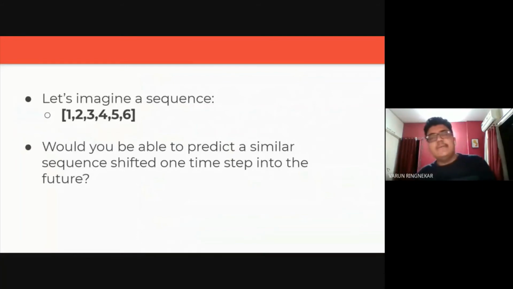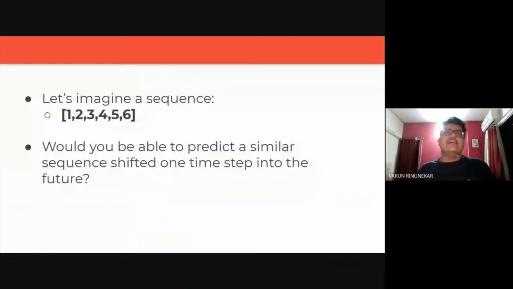But if we were just given the number 6 and asked to predict something that came after it, would you be able to do it? I mean, of course, you'd be able to do it because after 6 comes 7. We know that. But let's say our sequence actually was 0, 2, 4, 6, 8, 10. Then if there was a difference of 2 between the inputs, and you were given 6 and predicted 7, that would be wrong.